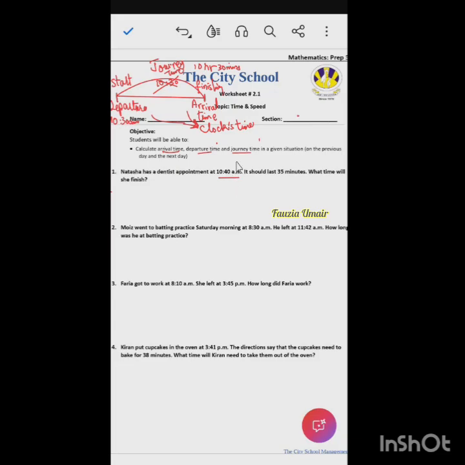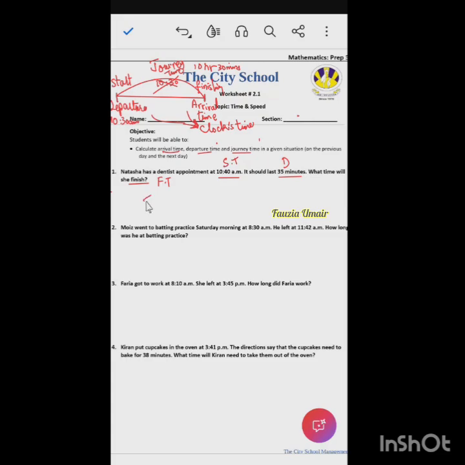Is it departure? Is it the start time? Departure time we cannot say, there is no journey, but it is the start time, right? So this 35 minutes is the duration, and we need to find out the ending time, or finishing time. Okay? So I'm not calling it departure and arrival because those wordings are related to a journey, you know.